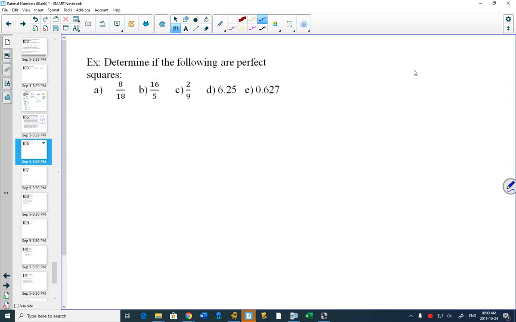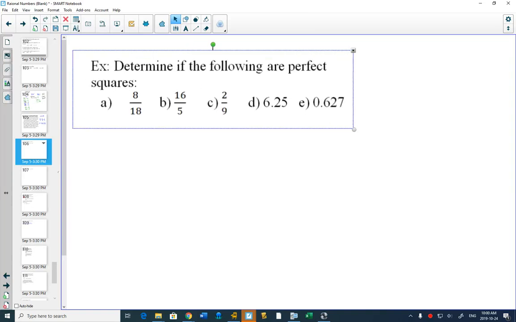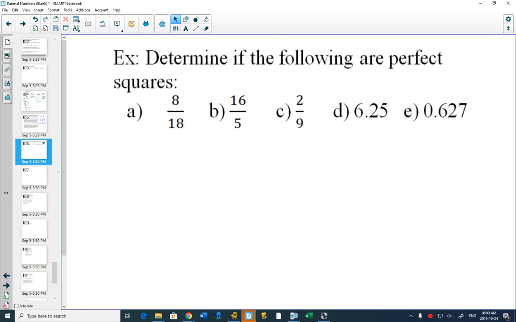So here's our first question. We are trying to figure out whether these numbers are perfect squares or not. The first thing we're going to do with our fractions is, if we have a fraction, we want to write it in lowest terms.